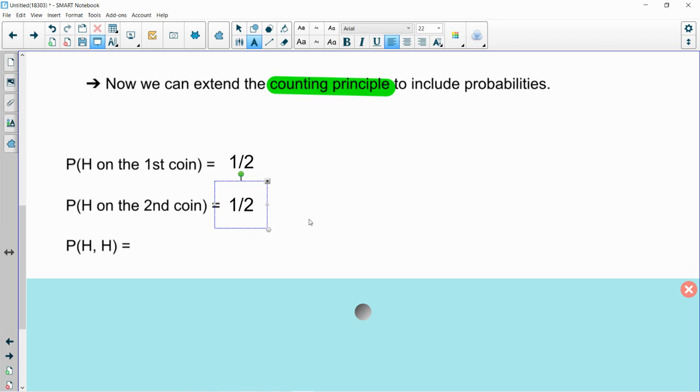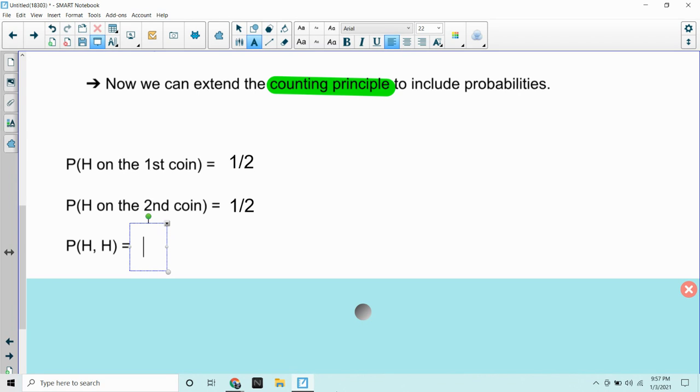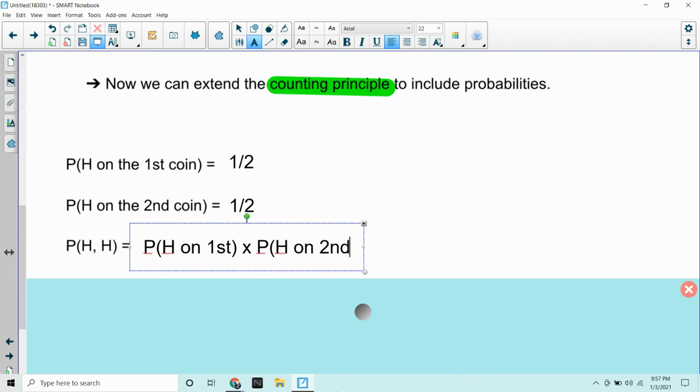So now, knowing what the probability was of each of these 2 separate events, which we've already said are independent of one another, what is the probability of flipping 2 coins and they're both going to be heads? Well, since they're independent, that would mean we can take the probability of getting a head on the first coin and multiply that by the probability of getting a head on the second coin.